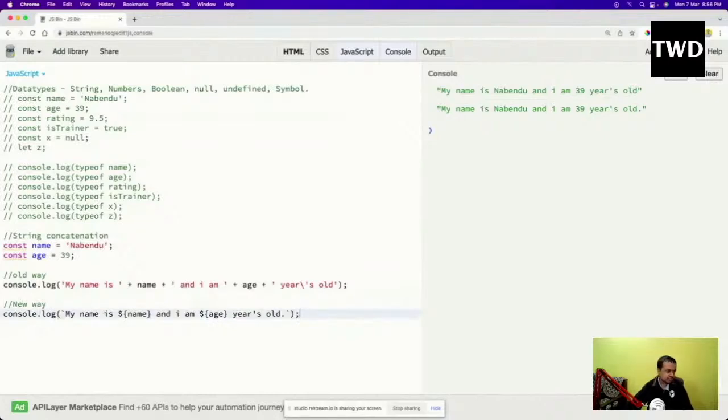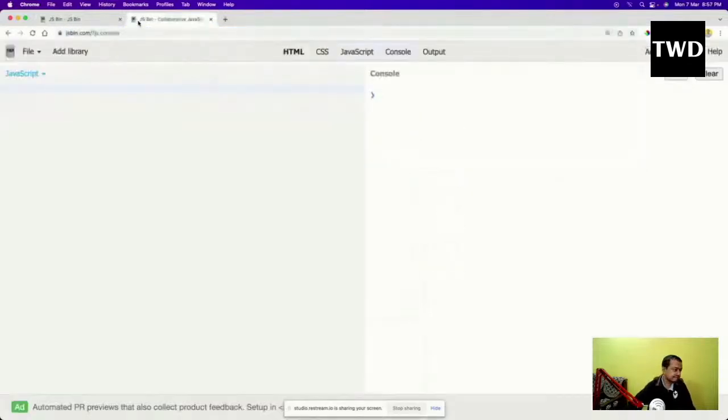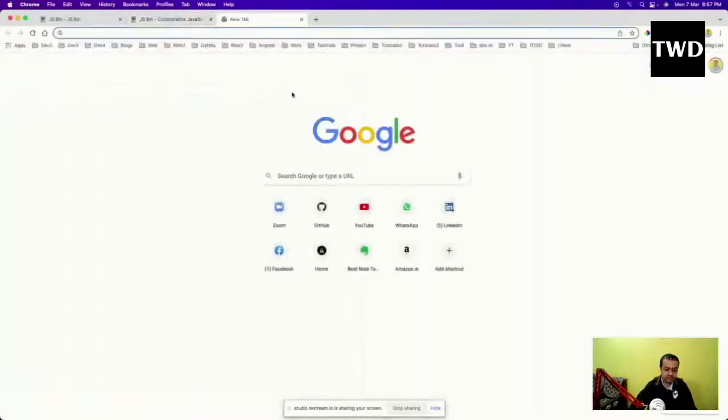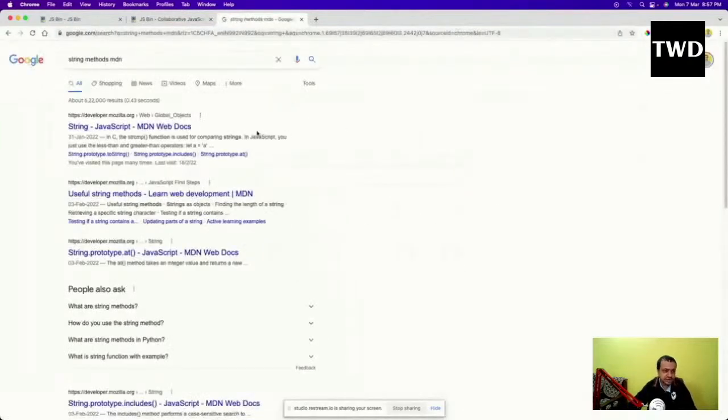So this is how it works, and strings are very important data types in JavaScript. But more than strings, arrays are more important. We are going to learn about that later on. I have to create another JSPin, and there are a lot of string methods. If you want to learn all the string methods, the best place to learn is to search string methods JavaScript MDN.